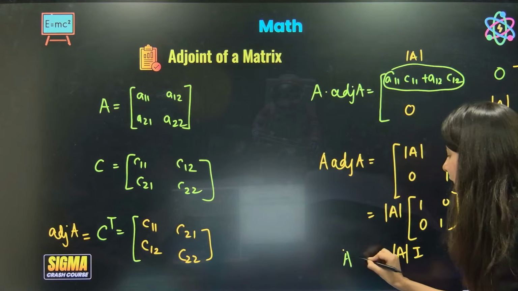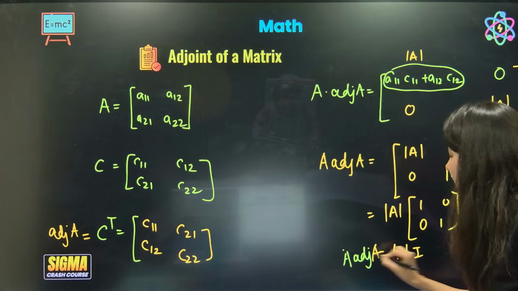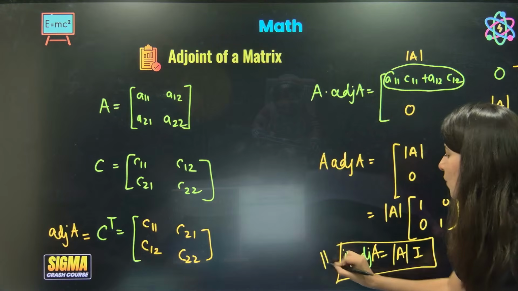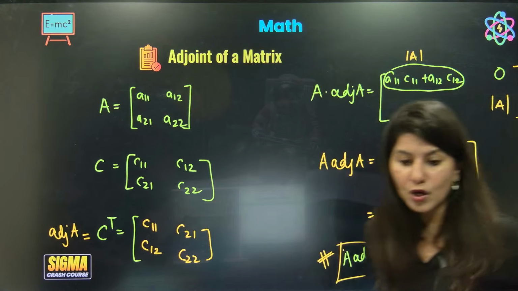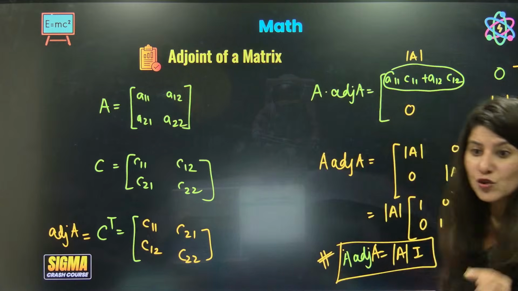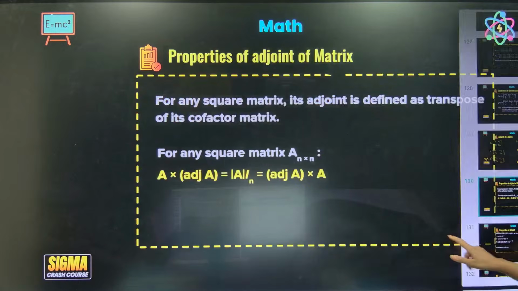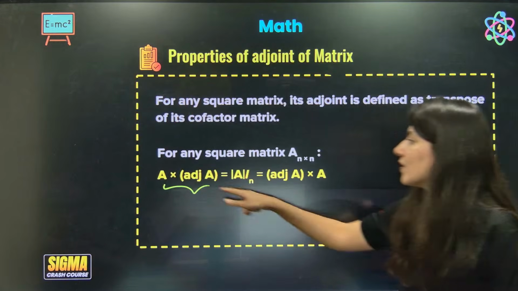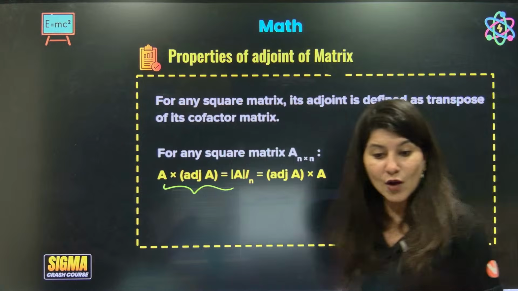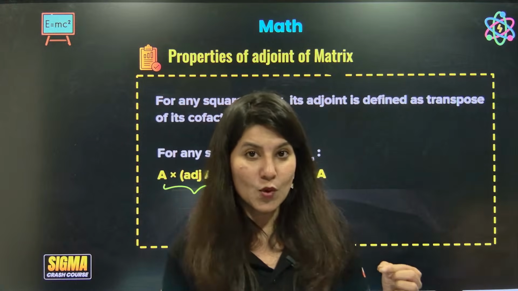Very important property. Base property of all the properties. God of all the properties of adjoint: A times adjoint A is nothing but determinant A into identity matrix. Yes. Now you know how this property came.